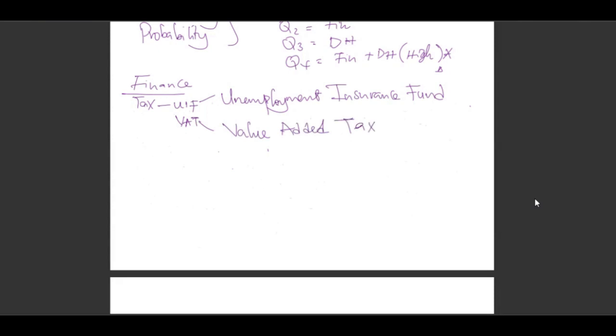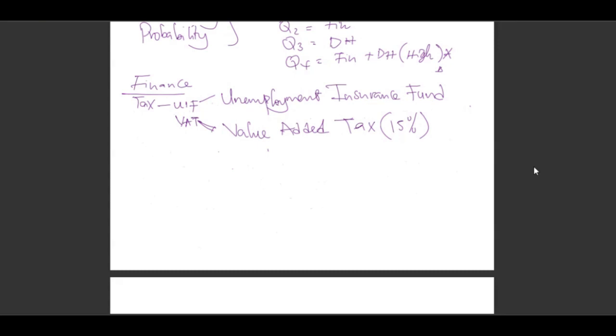These are charged at a certain percentage. VAT is found on some items that we buy or services that we provide. Some services have VAT calculated. All right, VAT is at 15%.